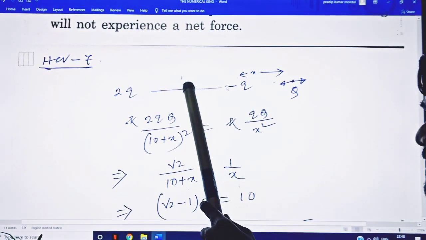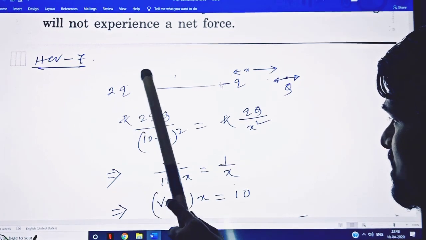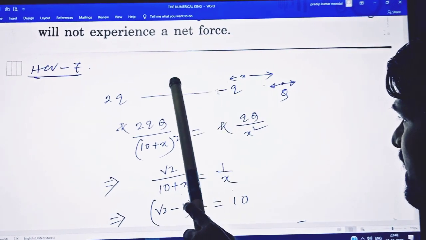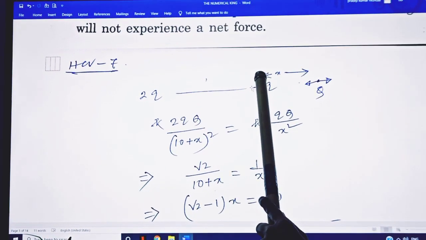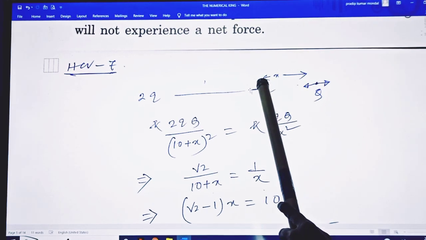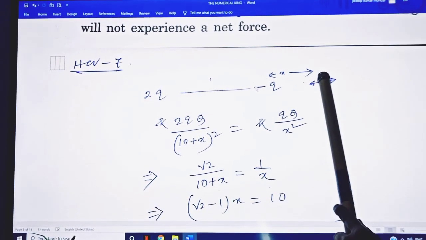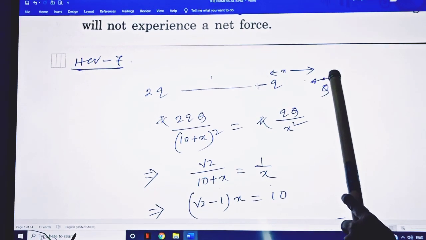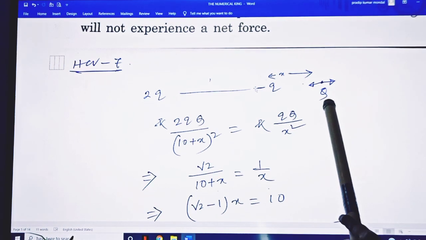Positive and positive repel each other, and negative and positive attract. But if we take the charge here, then this minus charge attracts in that particular direction, and this charge repels in a particular direction. So these are the situations of the equilibrium position.